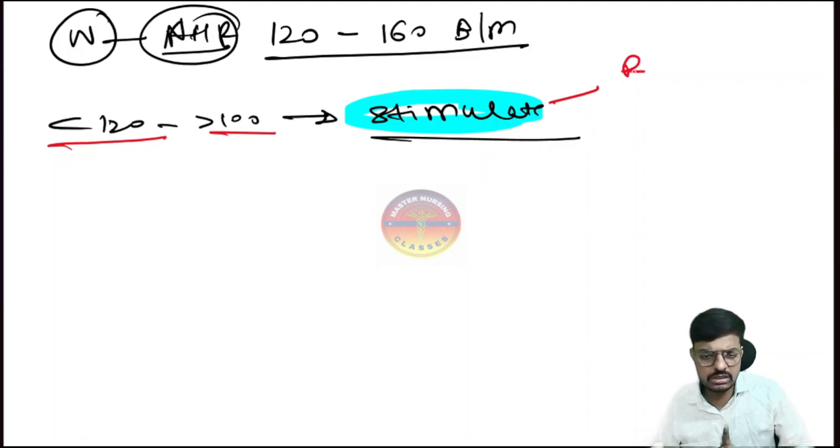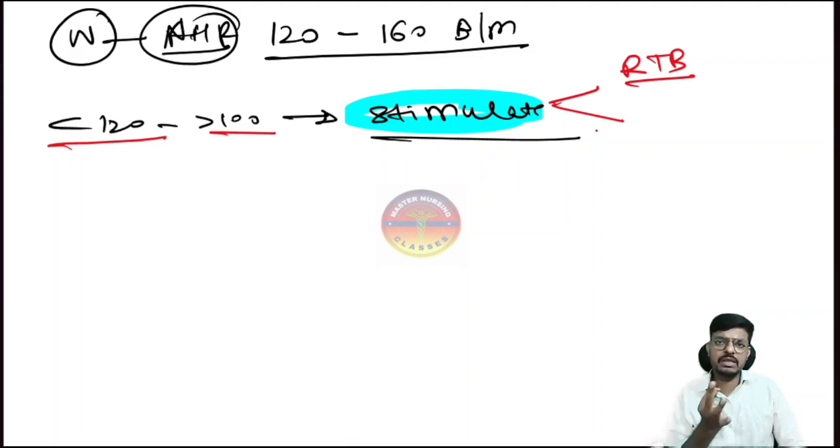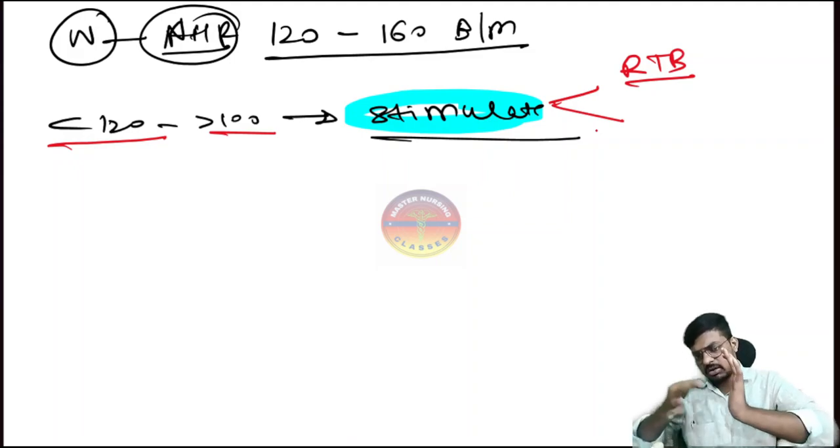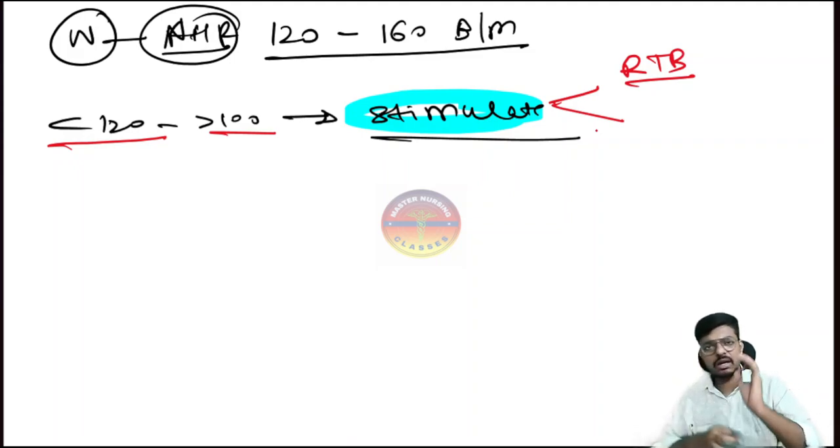The first technique is rubbing the back. The second technique is tapping the sole. We have to take the sole of the child, meaning the foot of the child, like this. This is the sole portion of the child. We have to tap like this. This is what we call tapping the sole.